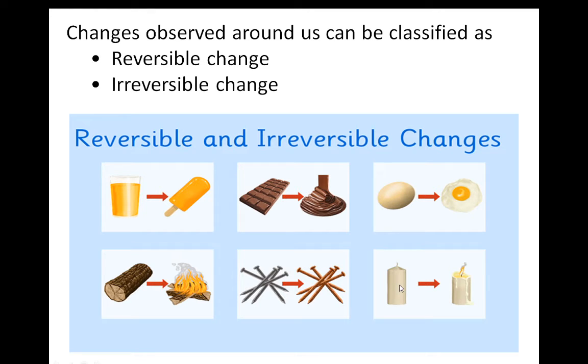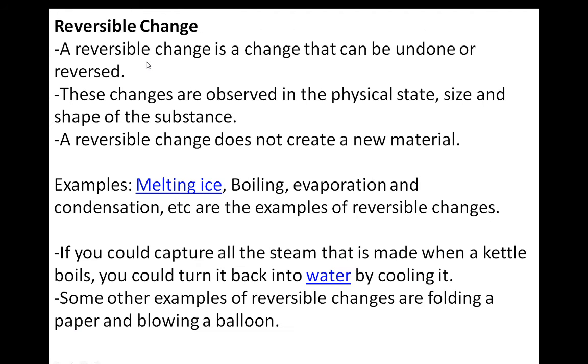Burning of wax is related to irreversible change, a permanent change, and the melting of wax, where we are changing the state from solid to liquid, is a temporary change which is known as reversible. Understood these 6 examples? Now in detail we will learn about reversible change.